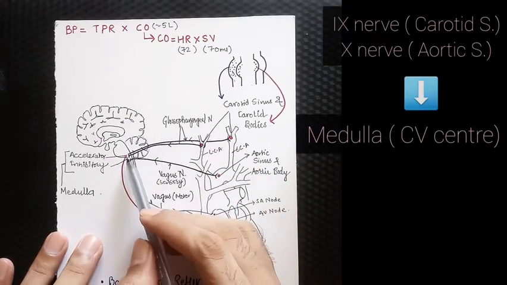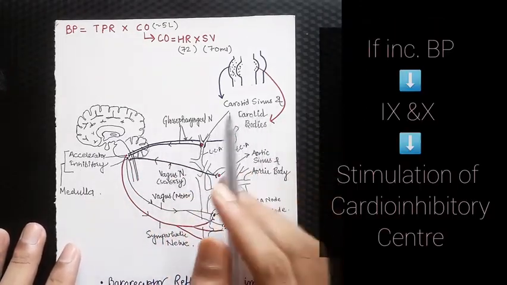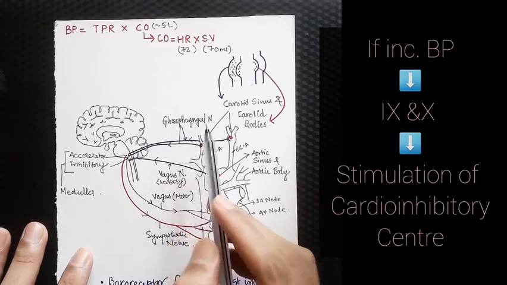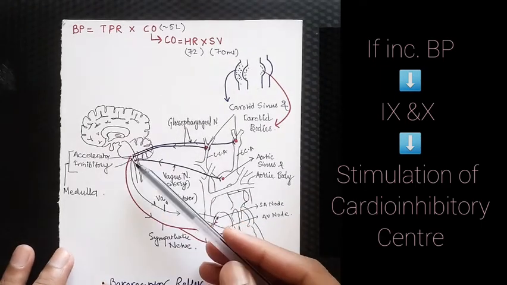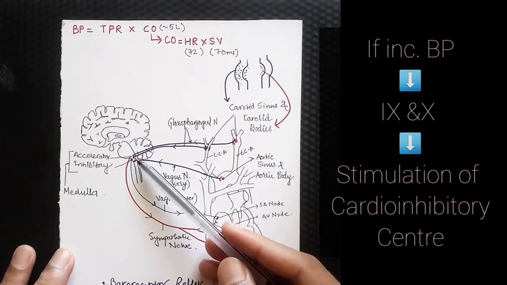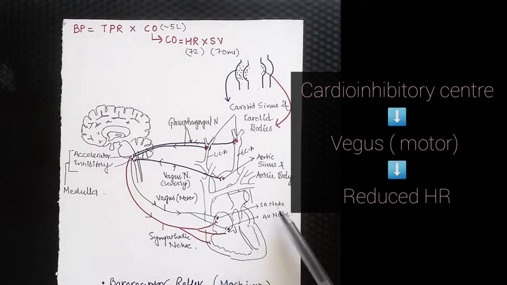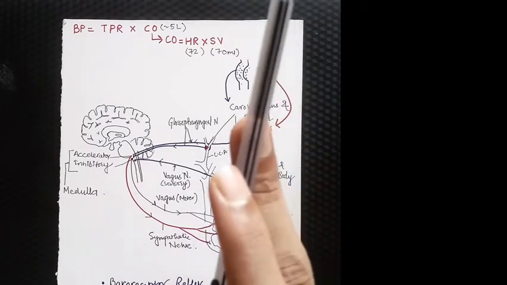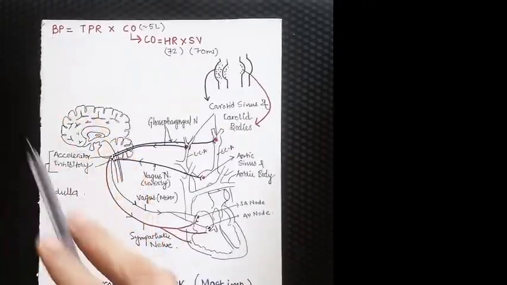In the medulla, we have cardiac centers which regulate heart rate. If there is increased blood pressure, these glossopharyngeal and vagus nerves will stimulate the cardio-inhibitory center here. Now, in turn, this cardio-inhibitory center will send a signal to the SA node or AV node to reduce heart rate through the vagus nerve. So there will be a reduction in the heart rate. In turn, the cardiac output will be decreased, and so blood pressure will be decreased.